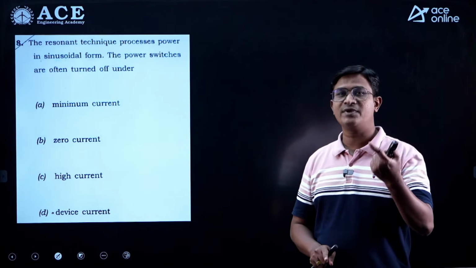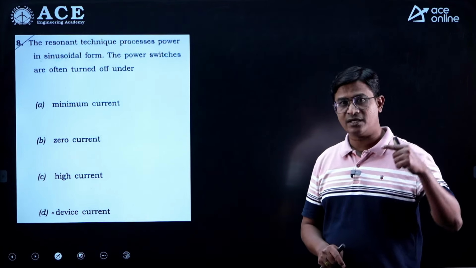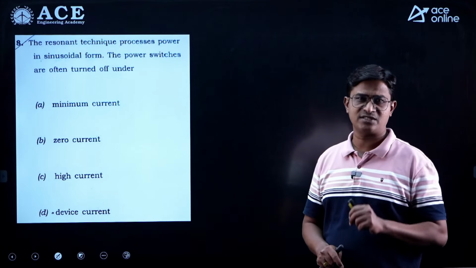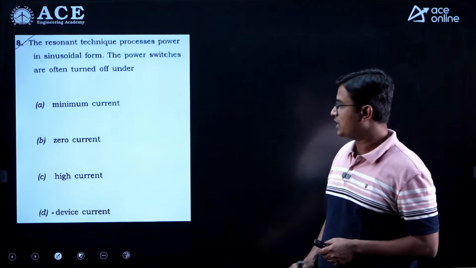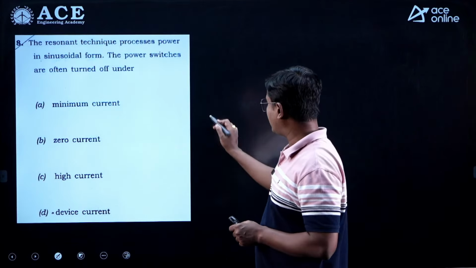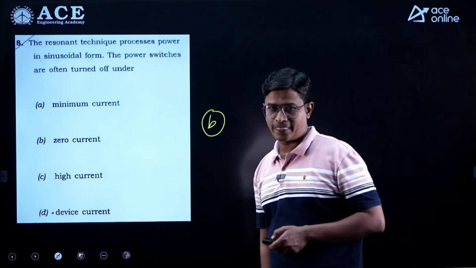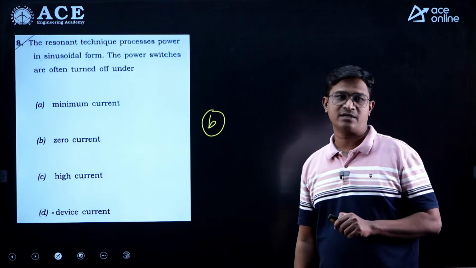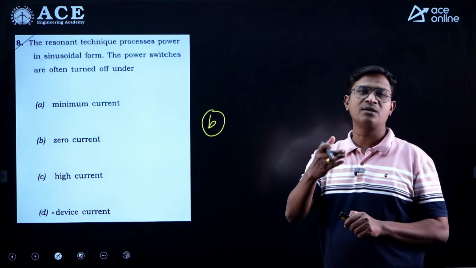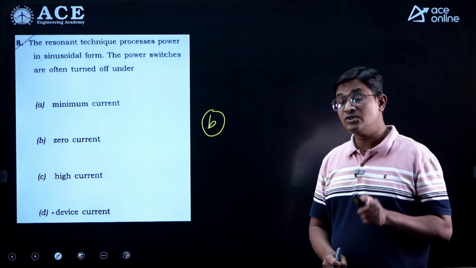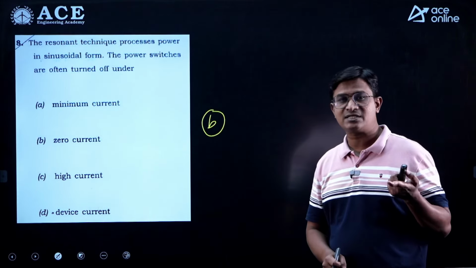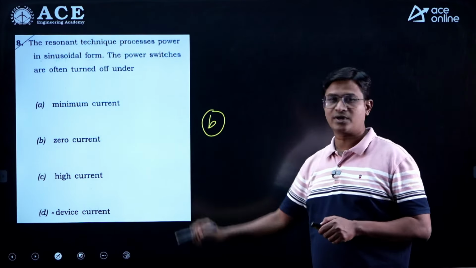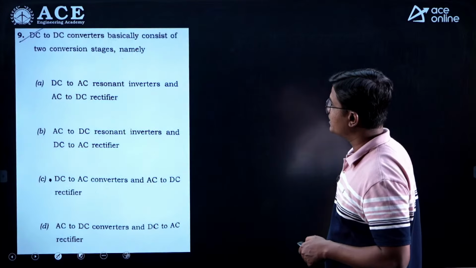Or second is ZVS, zero voltage switching, where when the switch voltage is 0, the switch will turn off or turn on. So the correct option is zero current. For normal hard switching, like your normal buck boost converters, we turn off switches at a high current, but in resonant converters, it is at zero current, right?